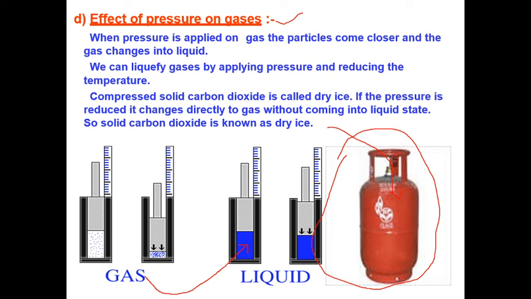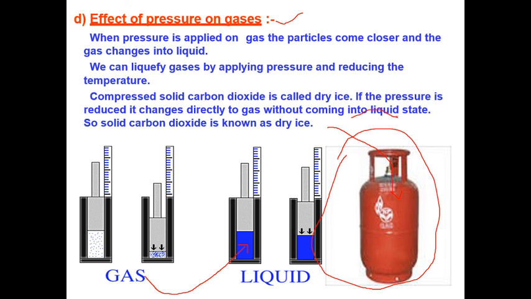When the gas is opened during cooking, this gas, filled at high pressure, comes into contact with the environment, having a low pressure as compared to the cylinder. This gas is again converted into the gas form.